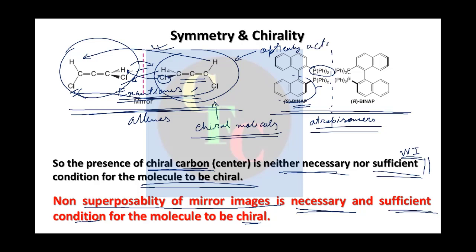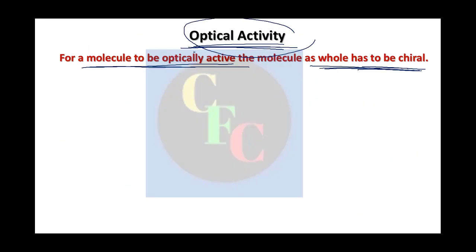All these compounds are optically active because the molecule itself is chiral, though they do not have chiral carbons. Okay, so this is another important thing. For the molecule to be optically active, the molecule as a whole has to be chiral.